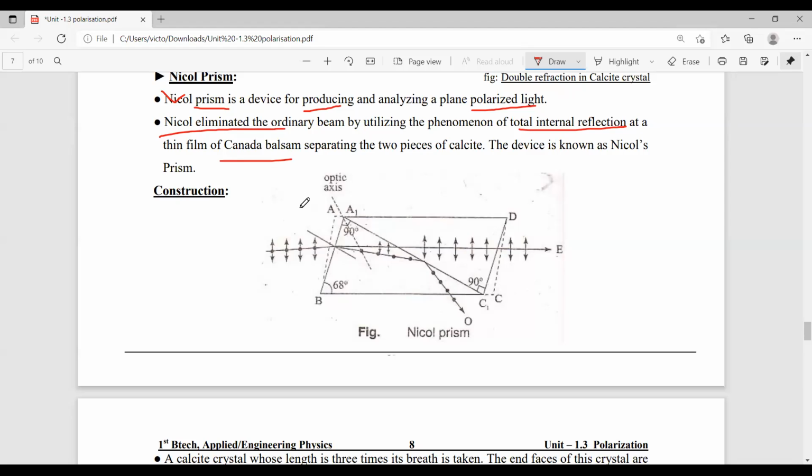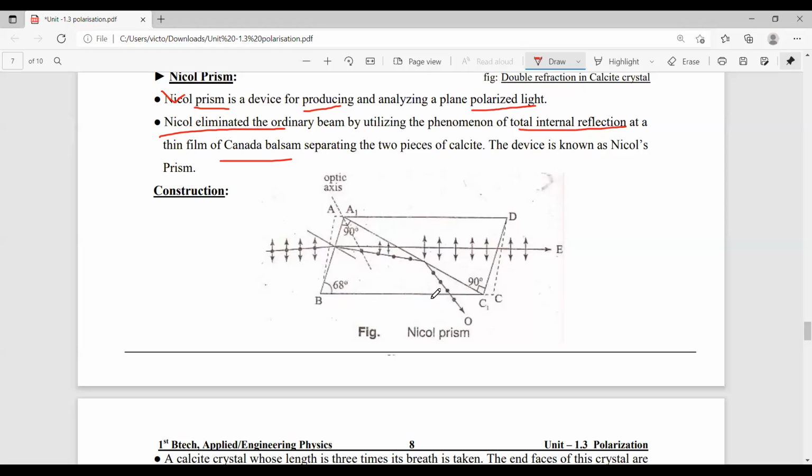Now, we discussed this principal section in the double refraction case. Then what is the difference between double refraction and the Nicol prism?